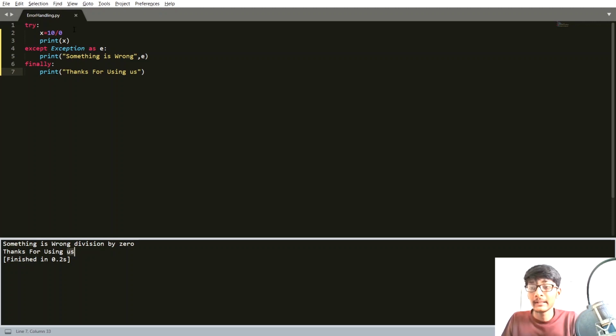Let's here try 10 divided by 5. Here you can see that it is printing 2.0. 10 divided by 5 is 2.0, and it is also printing the finally statement. Whenever you do not want to show your errors to your clients or users, that time you can use error handling in Python. I hope you understand the try statement, except statement, and finally statement. It does not matter whether the try statement gives an error or not, the finally statement will execute each and every time.